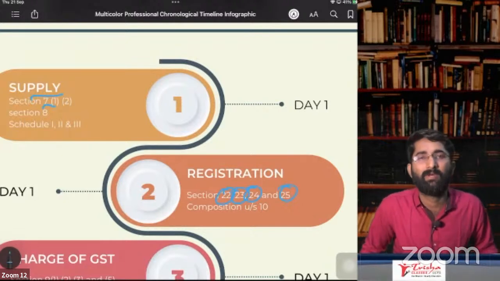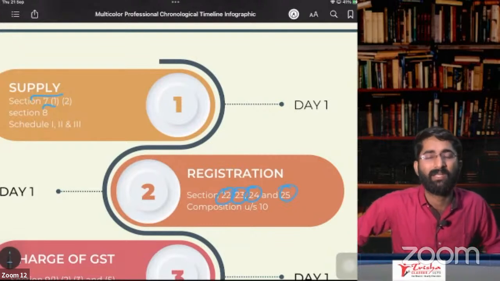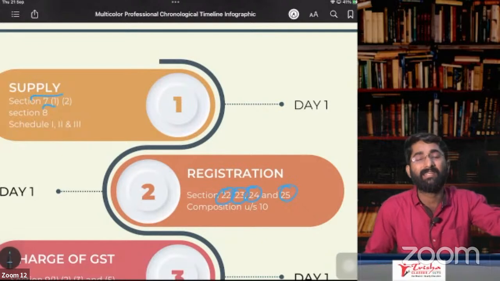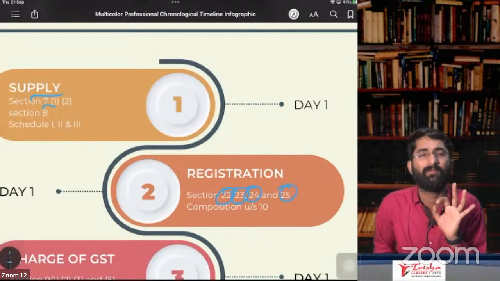What is there in section number 24? It is compulsory registration. Who are required to take compulsory registration? ISRO tank. Remember ISRO tank? I for ISD and interstate supplier. First one is interstate supplier. If you are an interstate supplier, you have to take registration.